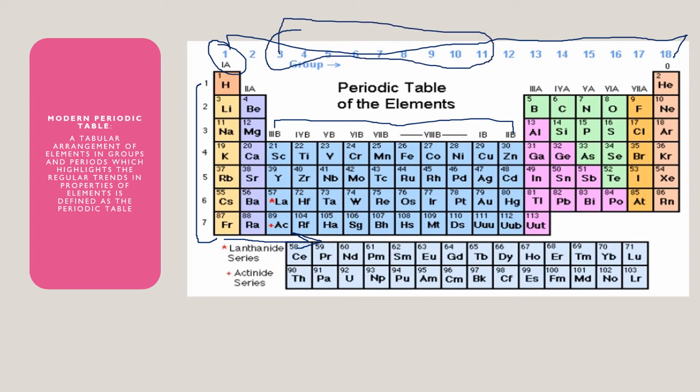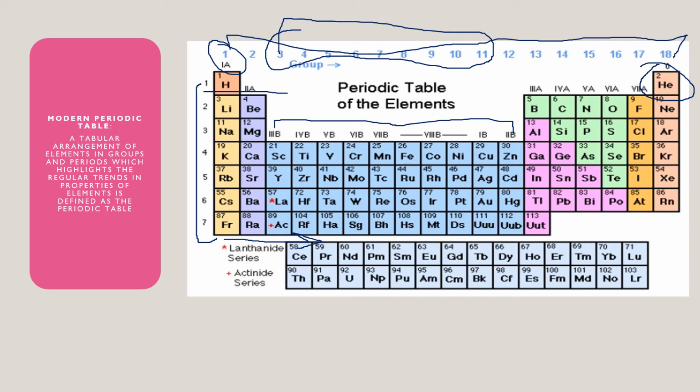Right? So according to IUPAC, earlier notations were replaced by a new form, that is 1 to 18. The first period contained 2 elements. As you can see here, this is hydrogen. First period, n is equal to 1. When n is equal to 1, this is the first period. In the first period there are only 2 elements, that is hydrogen and helium.